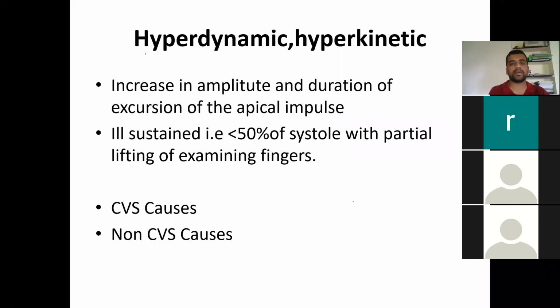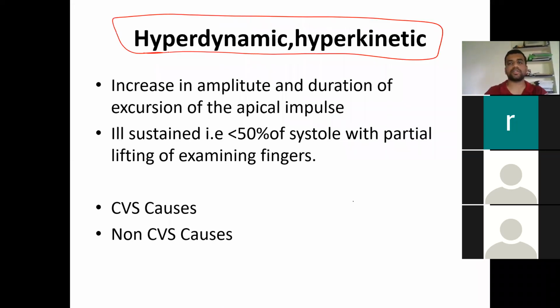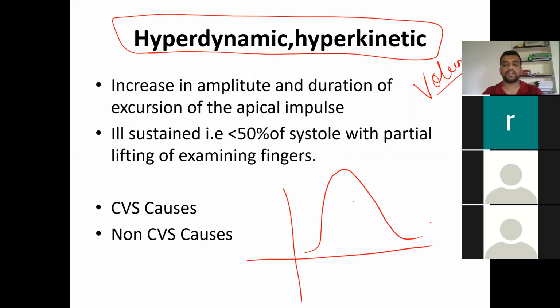Now the hyperdynamic or hyperkinetic apical impulse is due to volume overload states. The amplitude and duration of the apical impulse are both increased. If you take a graph like this, both will be increased. This time is increased and the amplitude is also increased, but it is ill sustained, lasting only less than 50% of the systole. We have multiple causes here, so we'll discuss them afterwards.